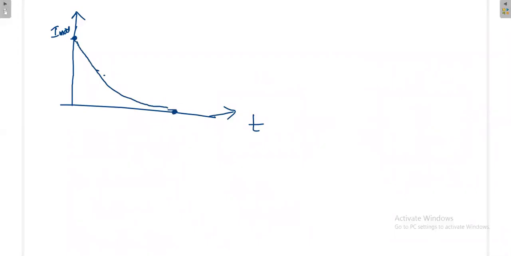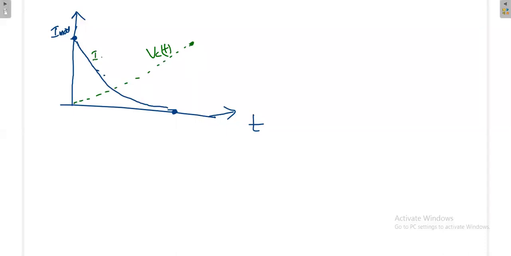Similarly, the voltage across the capacitor will increase linearly, then it will attain its maximum value. This I max and V max are not necessarily the same; I'm just drawing the nature. Your current is decreasing from its maximum value, whereas the voltage across the capacitor is linearly increasing, and it will stop here. This is the voltage across the capacitor, VC of t.